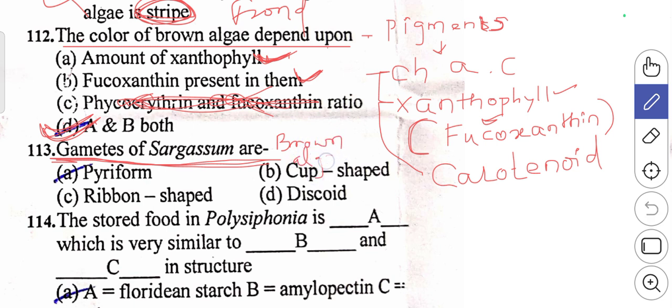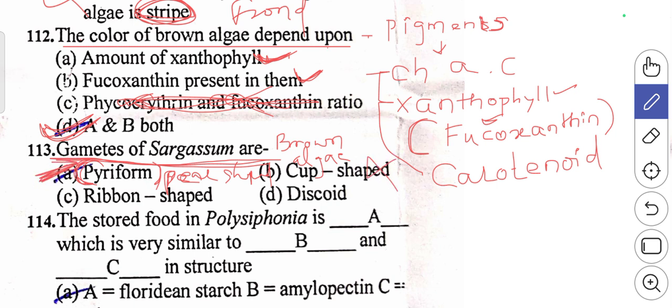In this brown algae, gametes are in the shape of what? A pear shape. So gametes which are produced will be in the form of a pear shape. This pear shape is also called a pyriform structure. So for this question, A option will be the right answer.